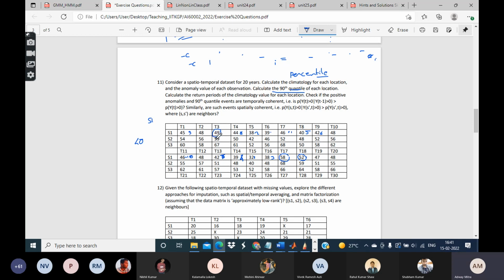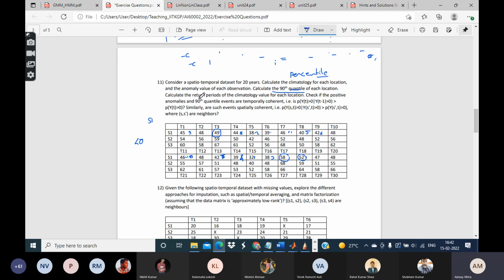Now if you consider 49, you can see that 18 out of 20 values are less than or equal to 49. So that is the 90th percentile. You can do a similar exercise for S2 as well as S3.